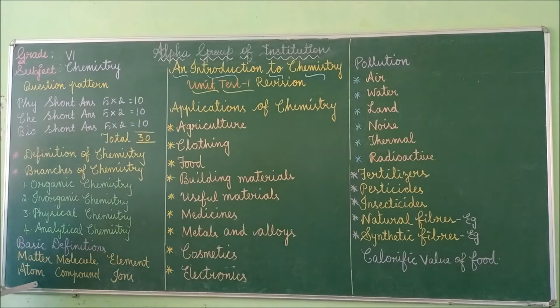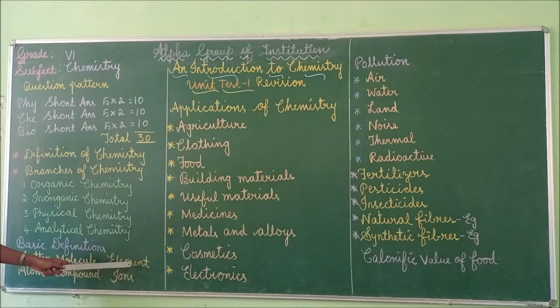Second one, atom. Define atom. An atom is the smallest particle of an element that takes part in a chemical reaction. Next one, molecule. Molecule is nothing but a group of atoms bonded together to form the molecule. Next one, compound. Compound is composed of 2 or more different elements. Here, no need to give the examples. For definitions, no need to give the examples.